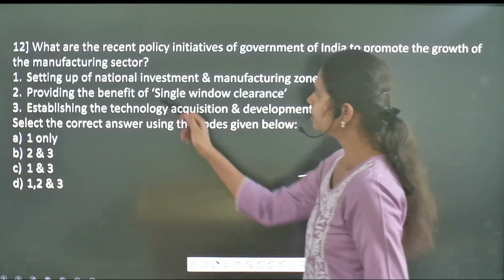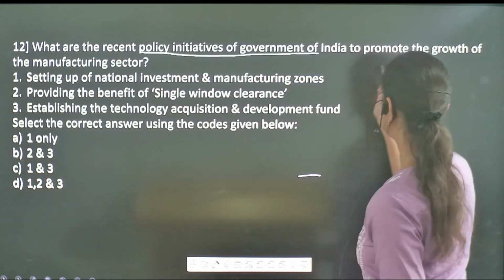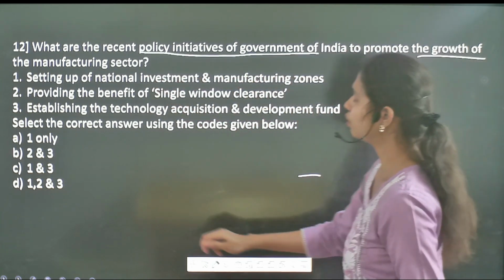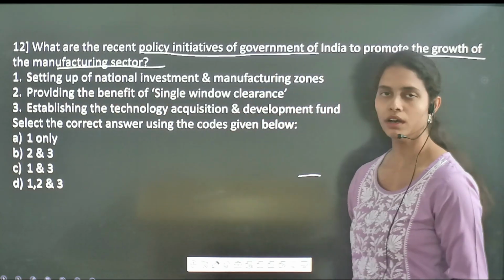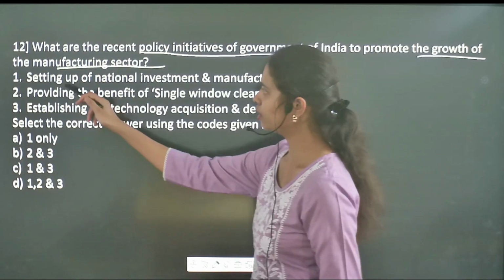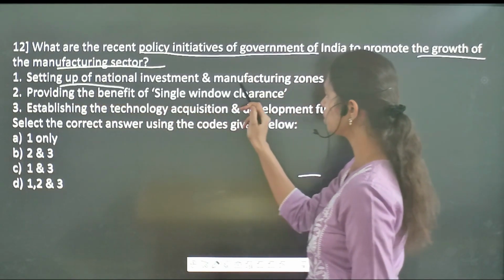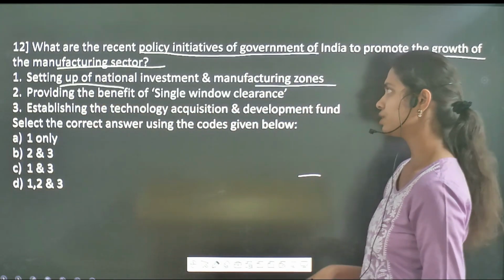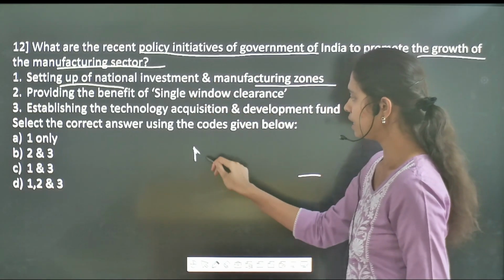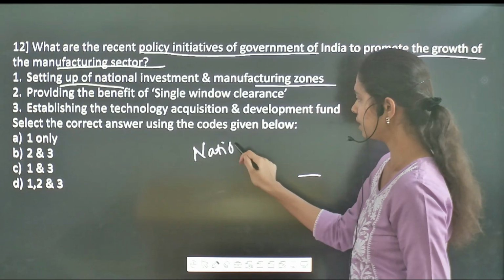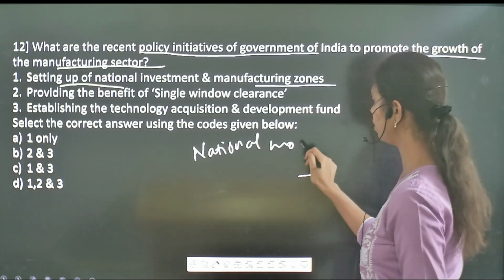What are the recent policy initiatives of the Government of India to promote the growth of the manufacturing sector? So it is talking about the manufacturing sector. Then followed by the setting up of national investment as well as manufacturing zones. These zones have been brought under the National Manufacturing Policy of 2011.